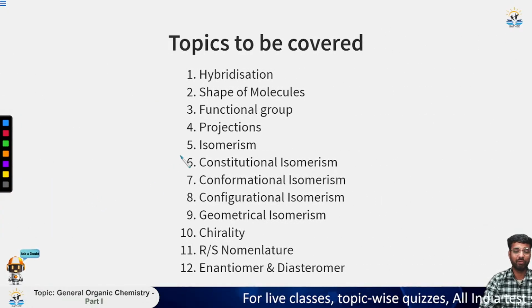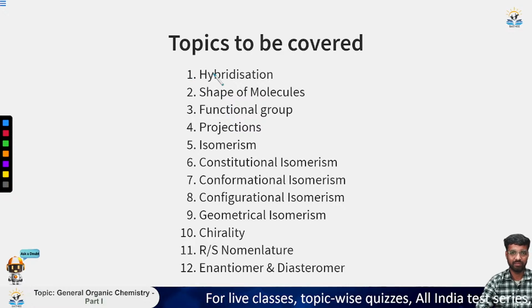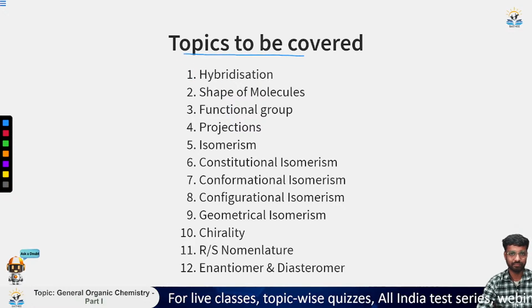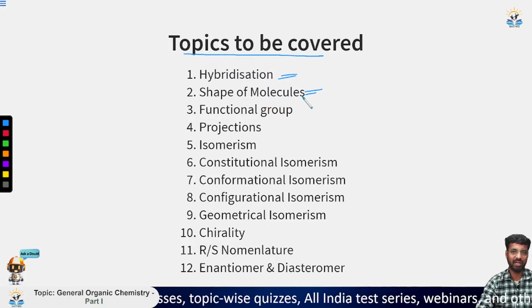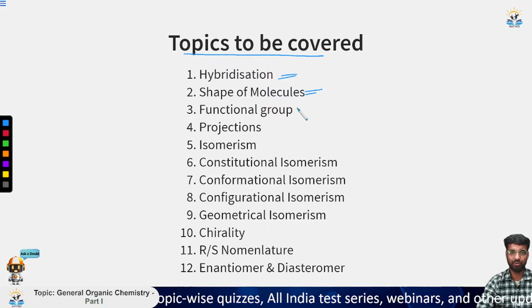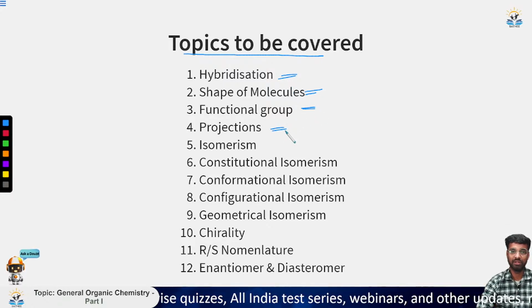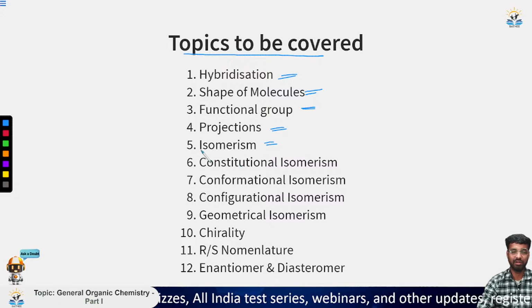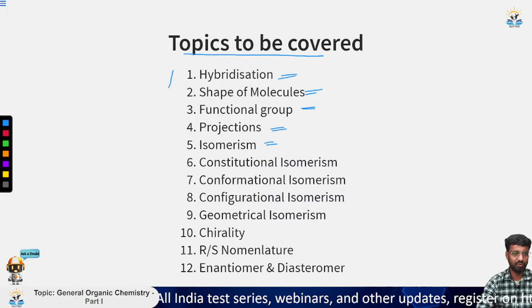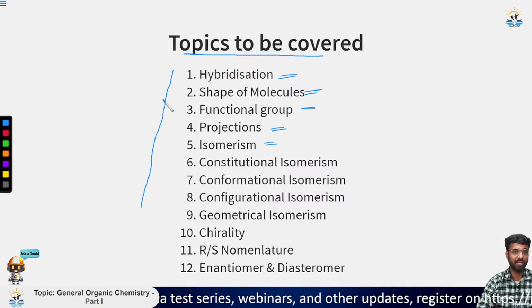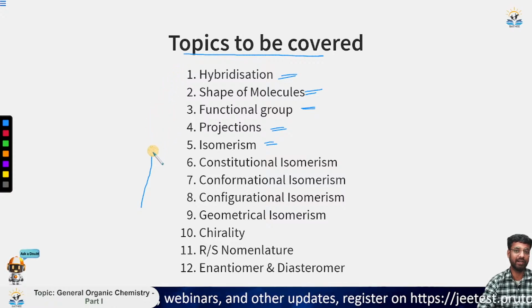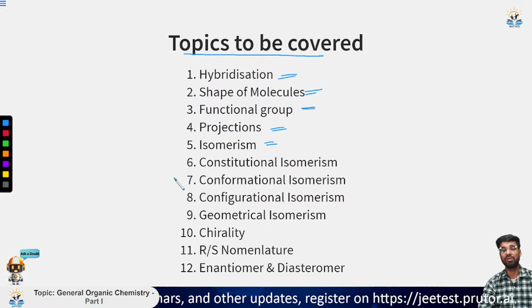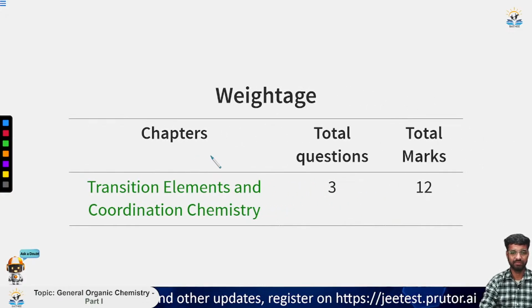Now let us move to the topic more broadly. I have given it in a more detailed way. First is hybridization. Then after hybridization, we see what shapes of molecules we get. We have the functional groups. Then we will see projections and so on. We will cover each of these 12 topics one by one, so that you can get a good grasp of this organic chemistry introduction. You can consider it as an introduction part. Now let us start first with hybridization.